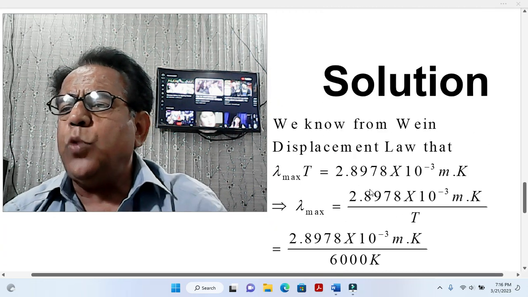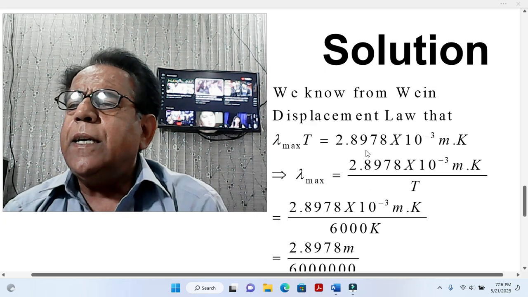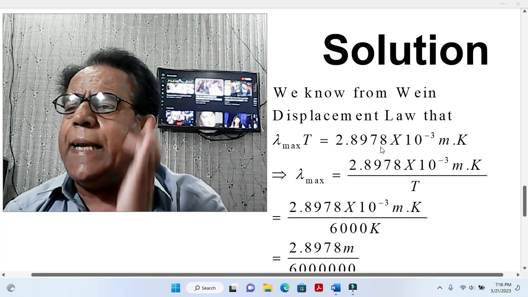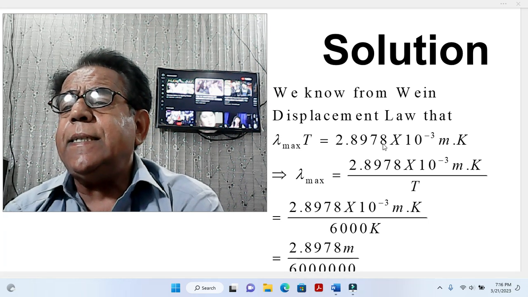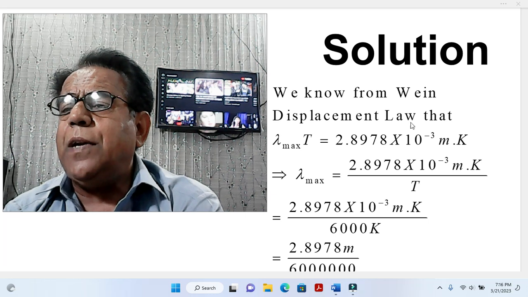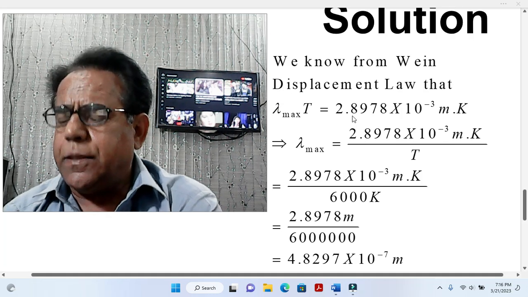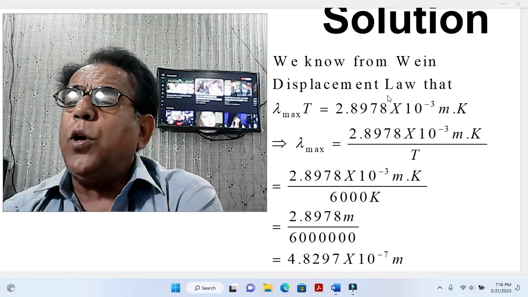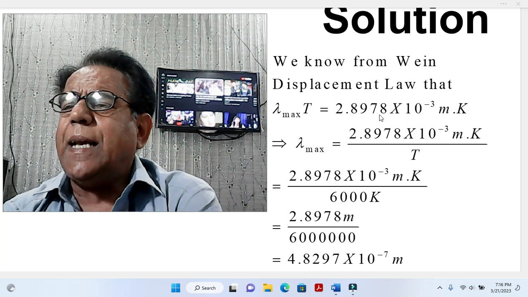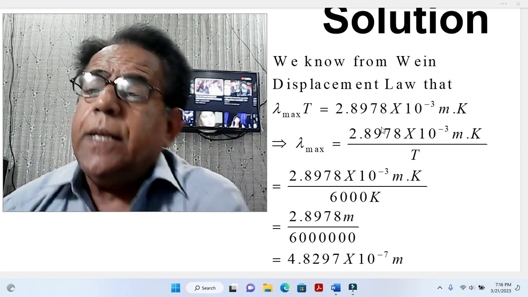This is also 2.898, because here after 7 the digit is greater than 5, so when we round it, it will become 2.898. The only difference is that here four decimal places have been chosen, otherwise no difference.